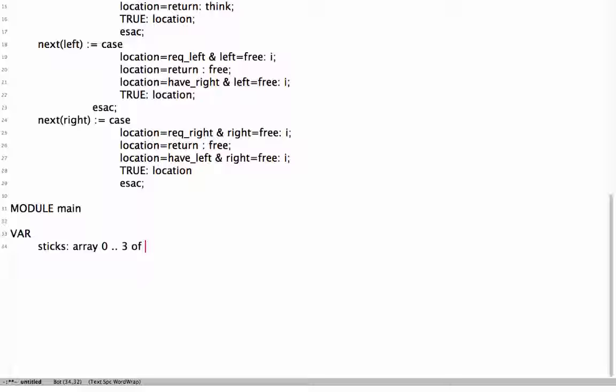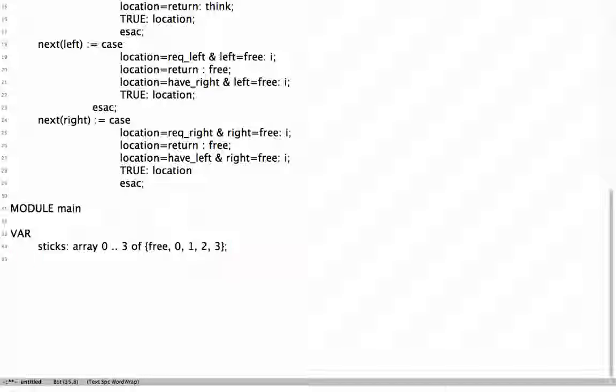Each cell of the array is made of values from this set. Either it can be free or it can be 0, 1, 2, 3, denoting the fact that philosopher 0 has access to that stick. Essentially, sticks of 0, sticks of 1, sticks of 2, sticks of 3, each of them contain either free, 0, 1, 2 or 3.